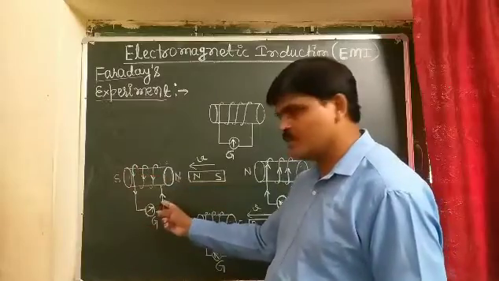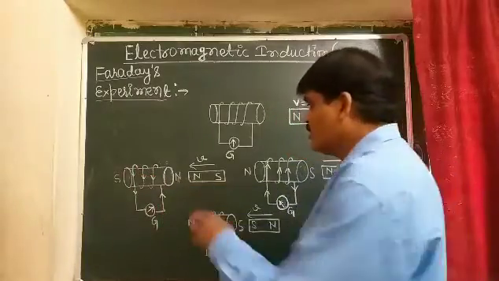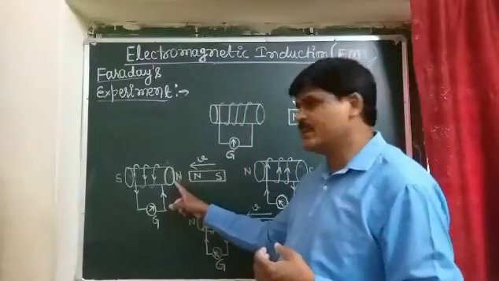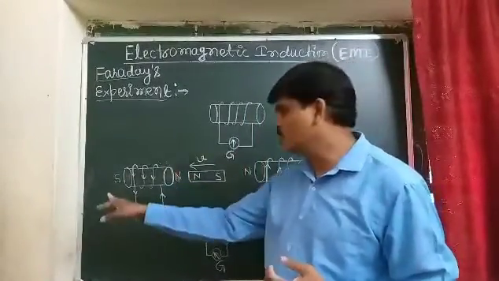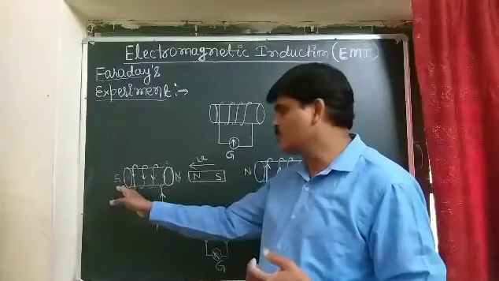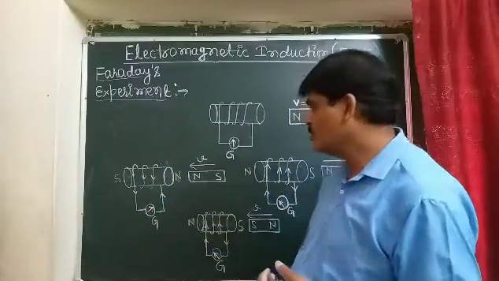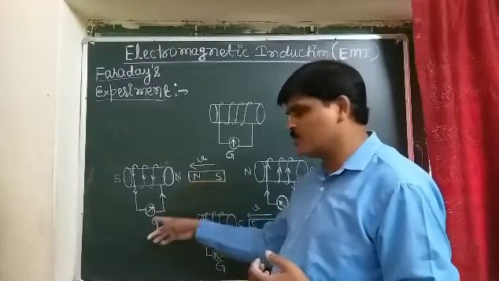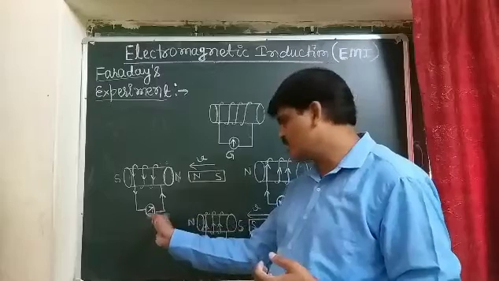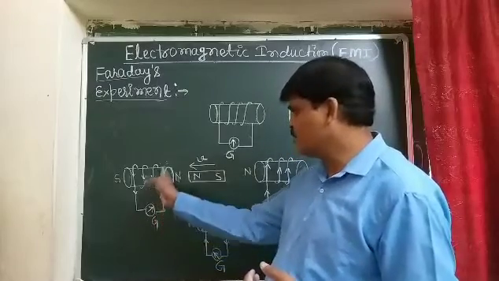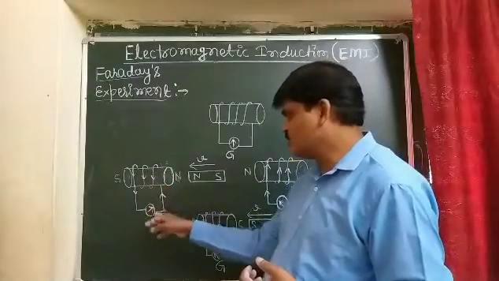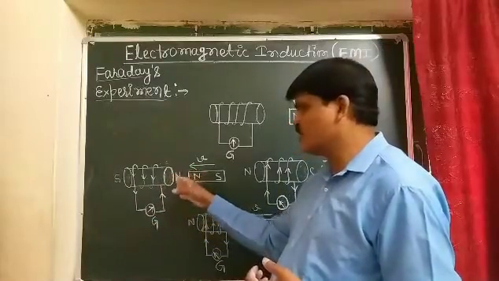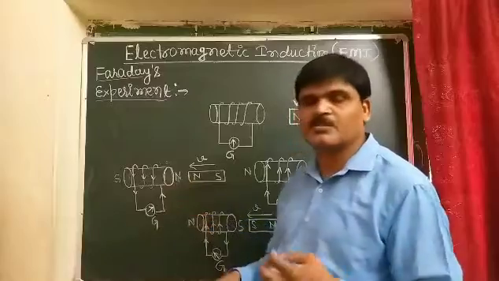The current is flowing in the anti-clockwise direction, so the face of the coil which is facing the north pole behaves like a north pole, and the other side of the coil behaves like a south pole. So when the north pole of the bar magnet moves toward the coil, there is deflection in the galvanometer on the right hand side, the current in the coil flows in the anti-clockwise direction, and the face of the coil facing the north pole of the magnet behaves like a north pole.